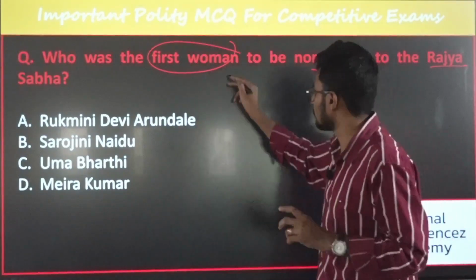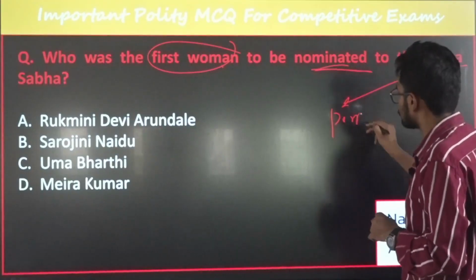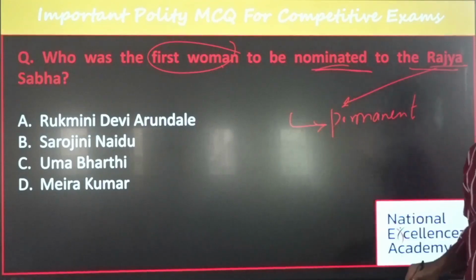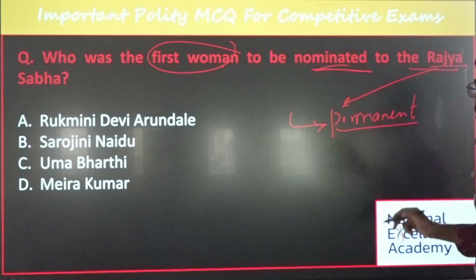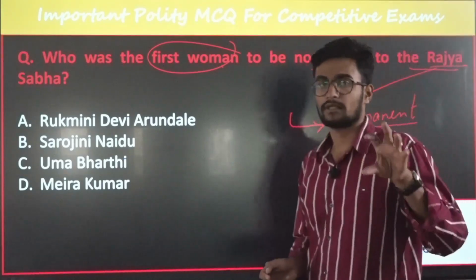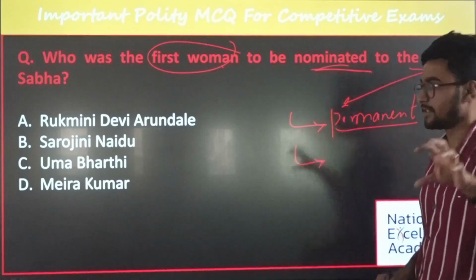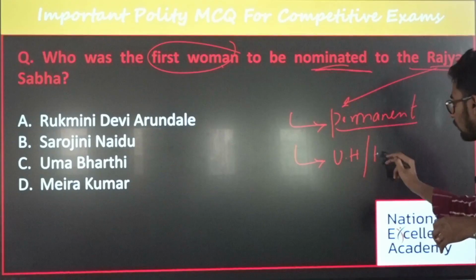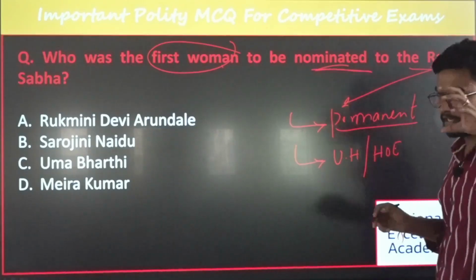The first and foremost thing you should know about Rajya Sabha is that this is a permanent house. This house cannot be dissolved under any circumstances, whereas Lok Sabha can be dissolved. And the second most important thing is that this is called the upper house or the House of Elders.